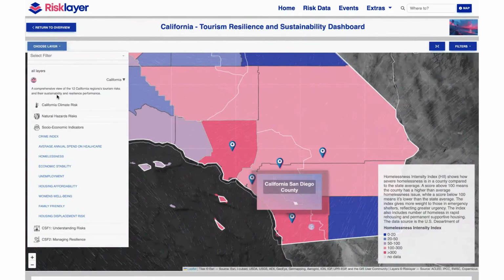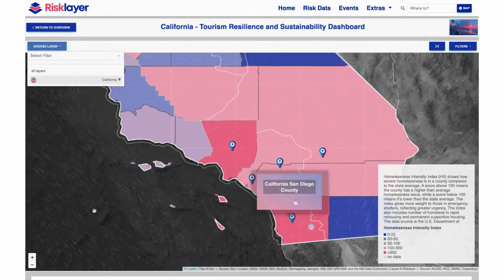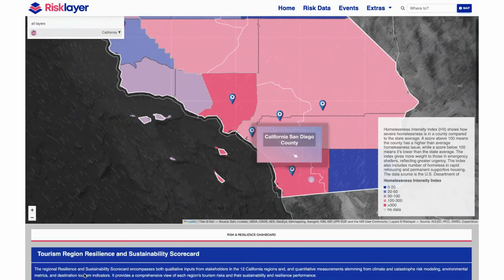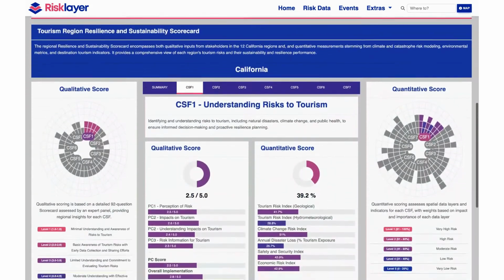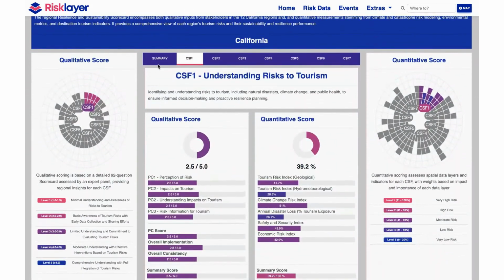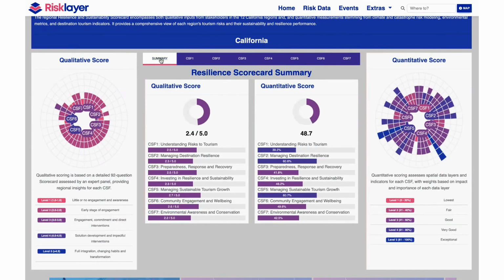Now let's explore the qualitative indicators for each of the 7 critical success factors. First, let's look at this data across all regions in California. On the left, a sunburst chart shows the qualitative score, ranking each CSF from 1 to 5 based on expert assessments. Experts rate on a scale from minimal awareness 1 to full integration 5.